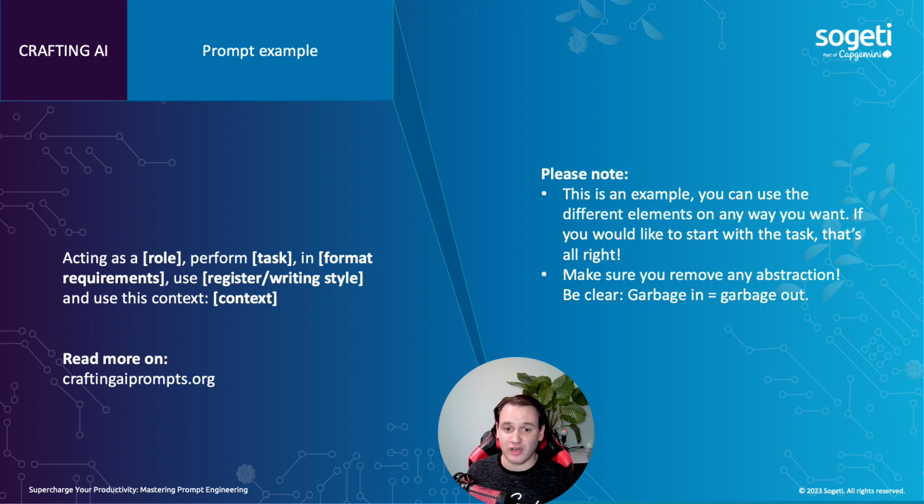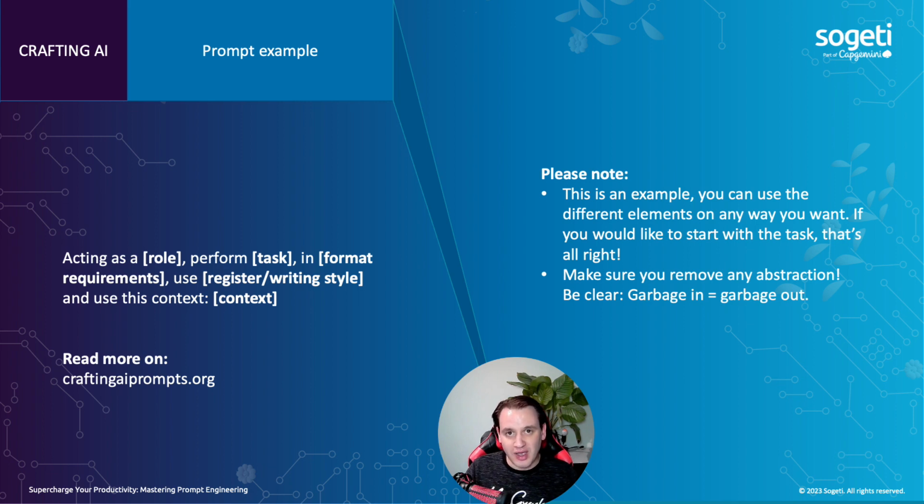Please note, this is an example, and you can use the different elements any way you want. So this is not set in stone. You can just work around it the way you want, but make sure that you actually have everything in place. And also make sure that you remove any abstractions. Be clear, garbage in is garbage out. So if you're abstract in any of your contexts, ChatGPT will do the same for you, or even make things up, which could lead you to things that do not exist, or even things that you don't want in your post. So now let's get to some examples of how this will work.